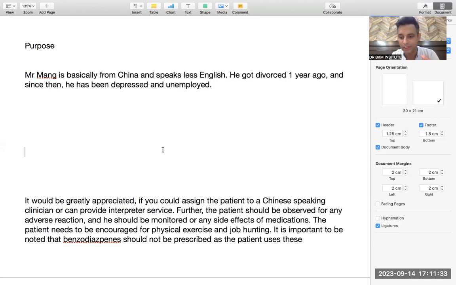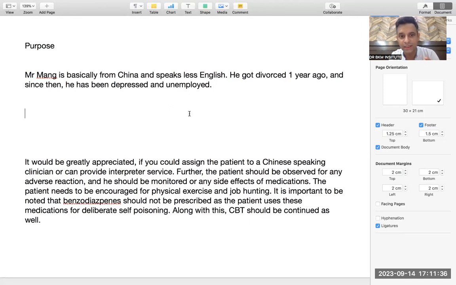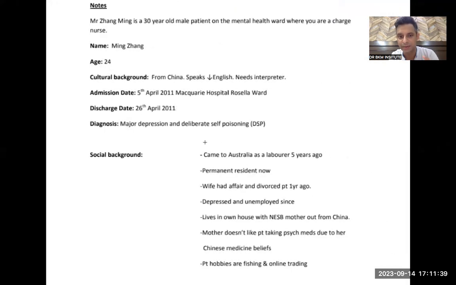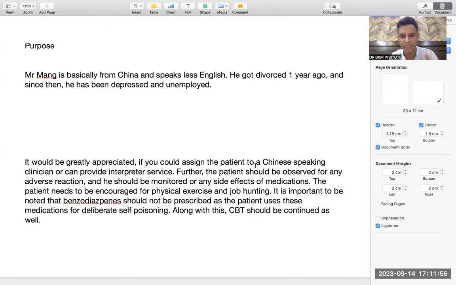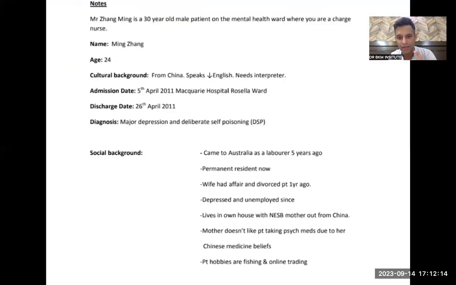So, that is how, if you will understand, I am saving my data, I am saving my words, because I am mixing it up. So, until now, I have said this thing, China. He's basically from China. Then I said his wife had an affair. Lives in house with NSCB, mother out from China, so mother is not here. Mother does not like patient taking psychic drugs due to her Chinese medicines belief. If I go to the last paragraph, which I have already written, so there is a side effect of medication, but there is no point that is talking about mother. So again, I can save this data. I can avoid this data, because there is no point that is talking about mother in the discharge plan. So I will not write this thing.